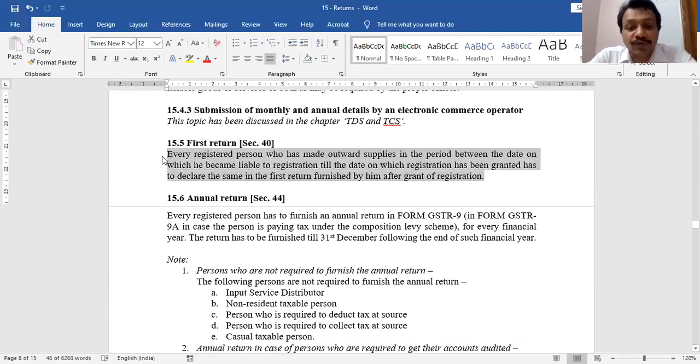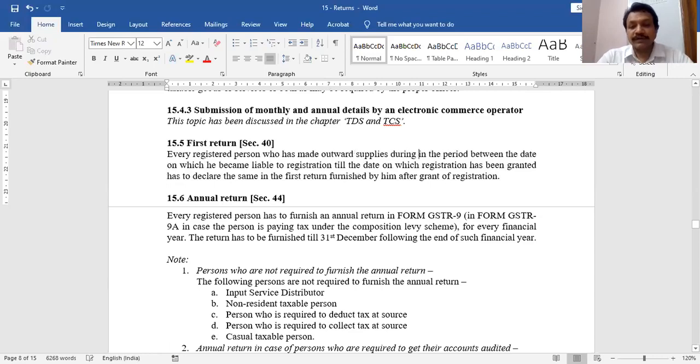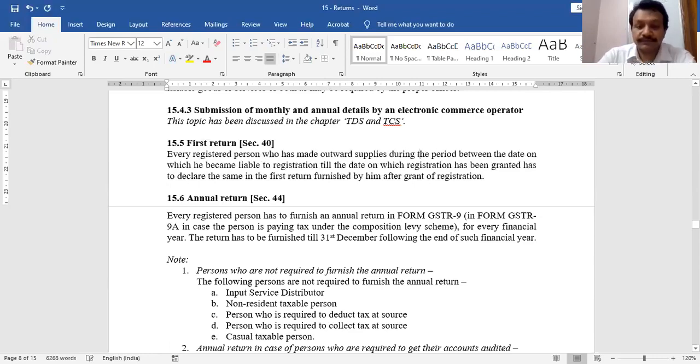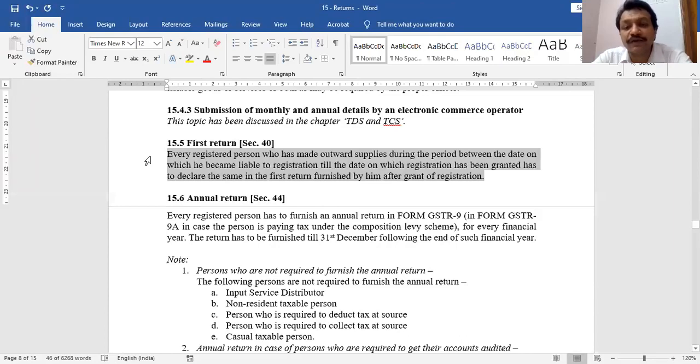Every registered person who has made outward supplies during the period between the date on which he became liable to registration till the date on which registration has been granted has to declare the information in the first return furnished by this person after getting the registration certificate. That's it. This is what you need to learn under section 40.